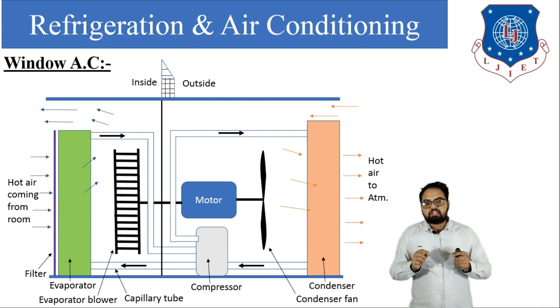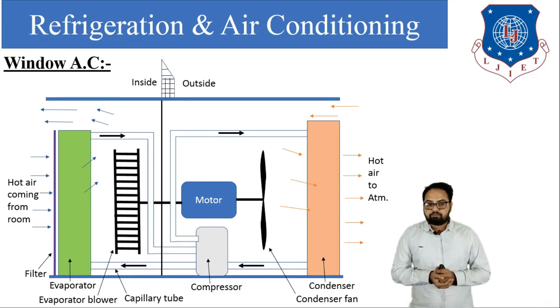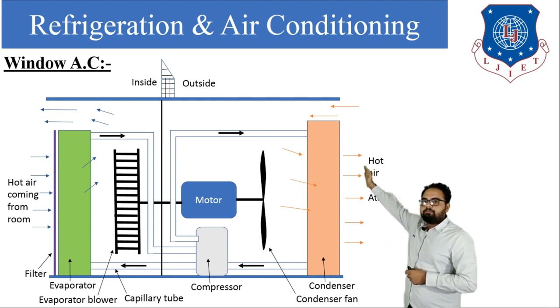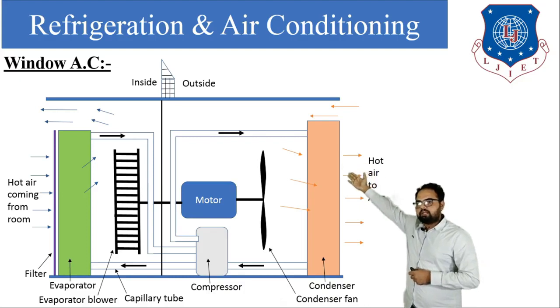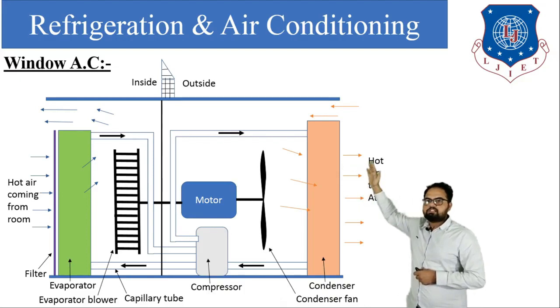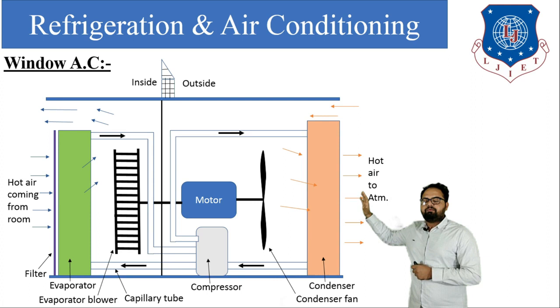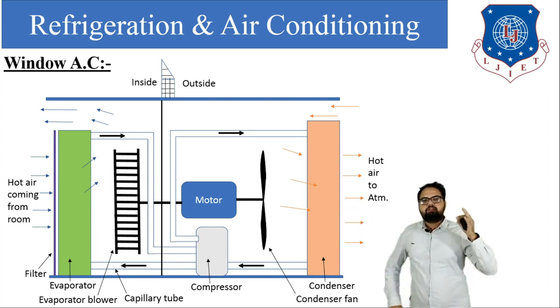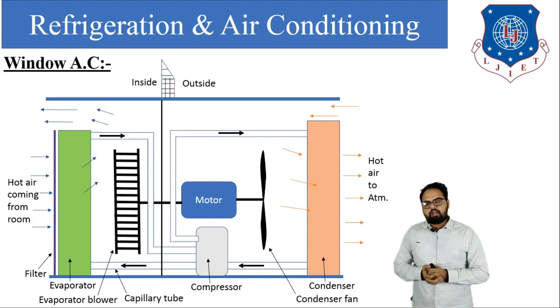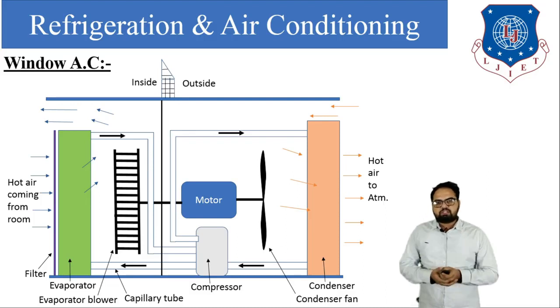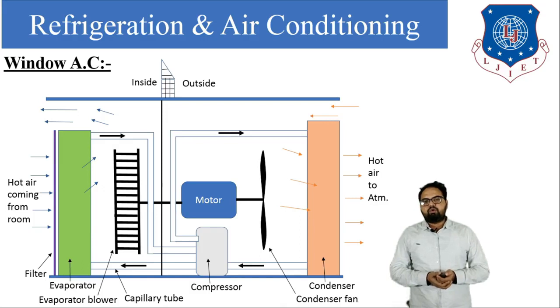A necessary amount of fresh air is allowed to mix during window air conditioner operation because of ventilation requirements. So this is all the operation of the window air conditioner. Here you can see there is a brick structure. That side is the inside of the room, and this is the outside portion of the room. Inside we get the cooling effect, and outside the refrigerant rejects the heat to the atmosphere. So this is all about the operation of the window air conditioner.